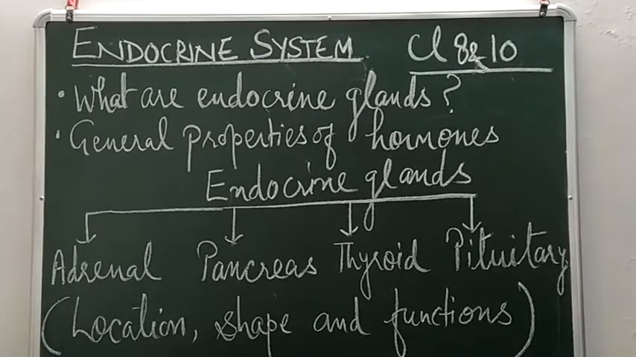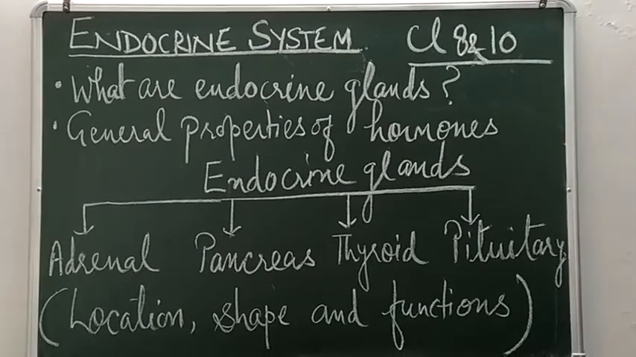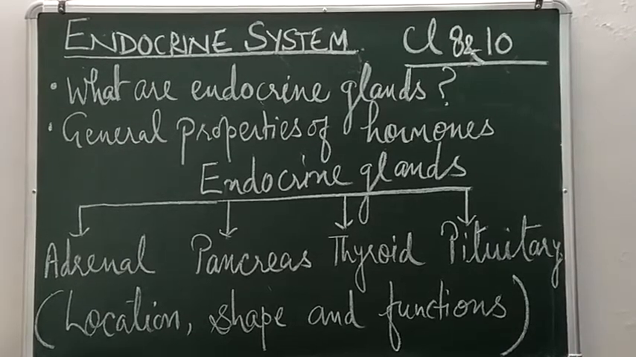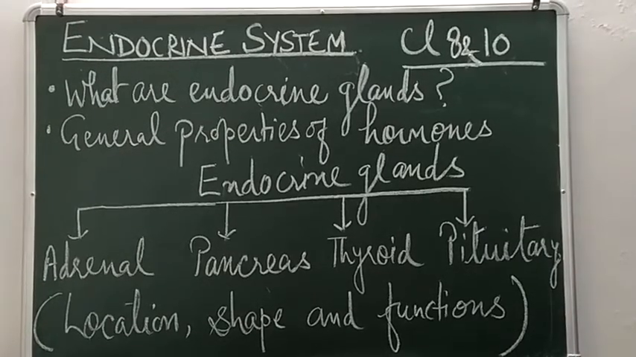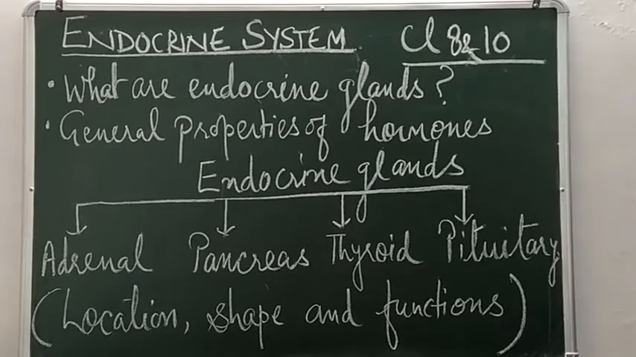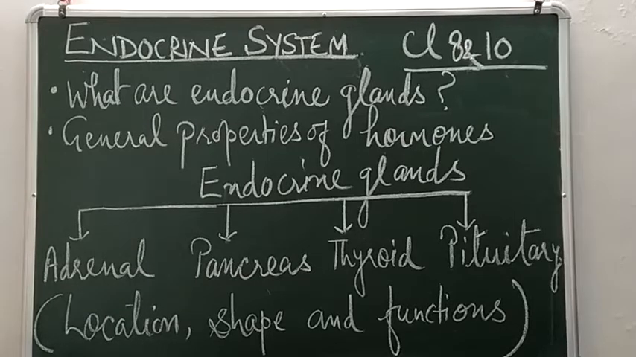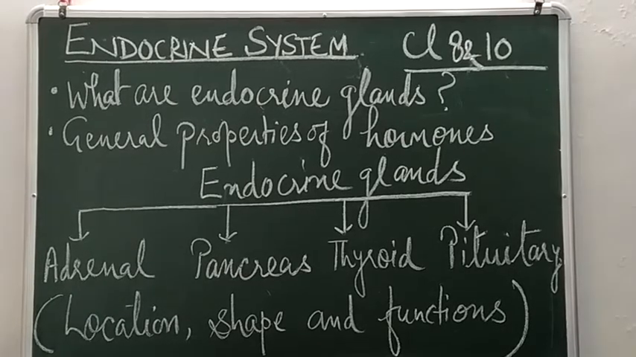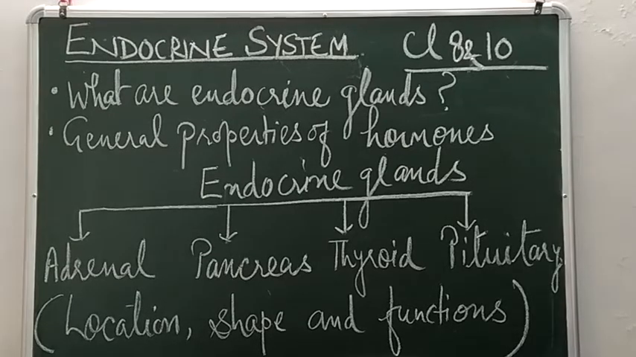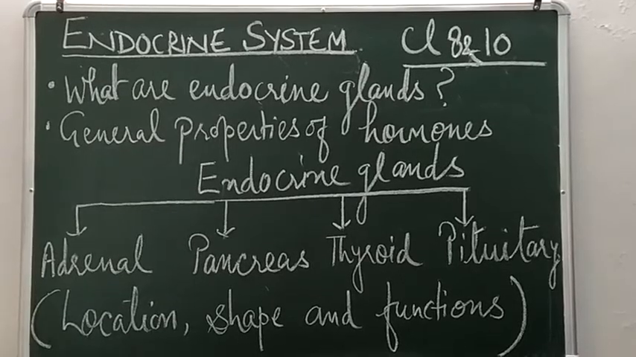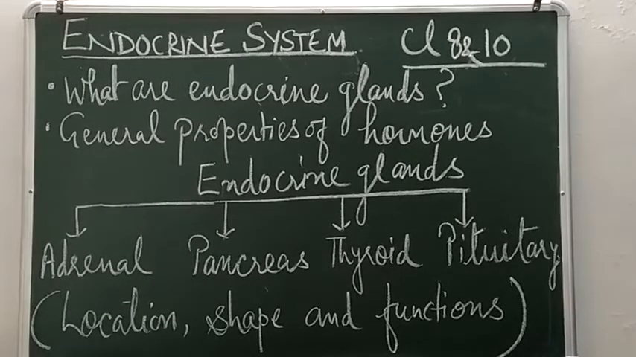What are endocrine glands? You know that there are many glands present inside our body. Some secrete enzymes or secretions, and other glands secrete hormones. So the glands which secrete hormones are called endocrine glands. Other glands which secrete other secretions like enzymes are called exocrine glands. So this is the main difference between exocrine and endocrine glands.